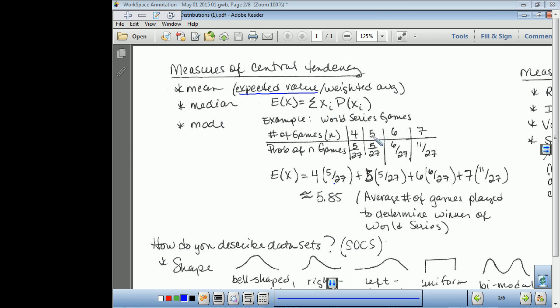Here's an example of a World Series game. To win the World Series, you have to win at least 4 games. So it'll either go to 4, 5, 6, or 7 games. Here are the individual probabilities of those. So the expected value is the outcome times its probability, plus the outcome times its probability, plus the outcome times its probability, plus the outcome times its probability. When we find the sum of all these, we get 5.85. Now, 5.85 is actually not a possible outcome, but on average, after a long time, the average would be 5.85.